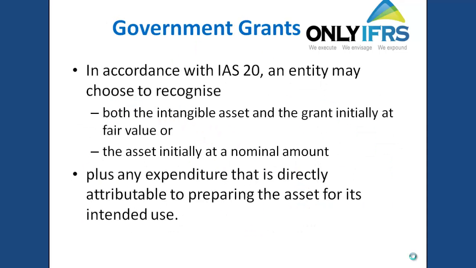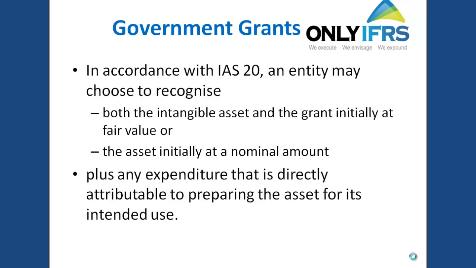If you acquire an intangible asset by way of grant from government, then you have two options here. You can recognize it at nominal amount, or you can recognize both asset and grant at fair value. Then later on you can amortize the intangible asset and transfer the grant to profit and loss.